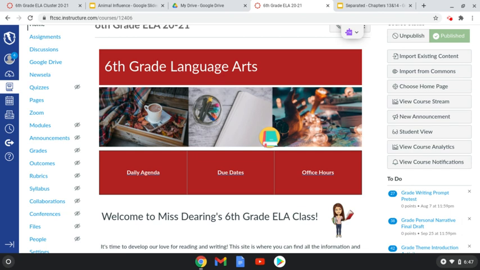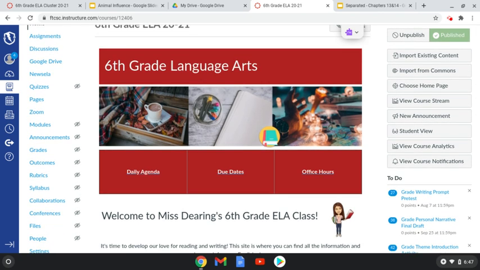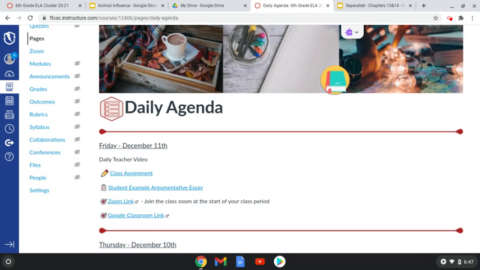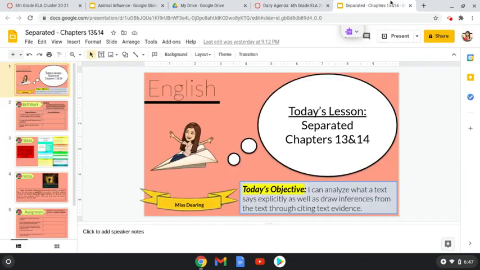As always, make sure you go to the daily agenda button on Canvas. We will have a Zoom again today at the beginning of your class, so make sure you always click the Zoom link to get to your class Zoom at the beginning of your class period. And then for your class assignment, you'll click on this button and it will open up your assignment. Today we're going to be combining continuing to read Separated and finishing up your argumentative essay rough draft.